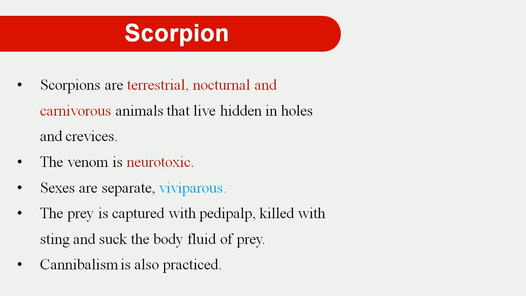The scorpion catches the prey with the help of the pedipalp, kills with the sting, and then sucks the body fluid of the prey. In the scorpion, we can also observe cannibalism being practiced. What does cannibalism mean? That means the adult animals also feed on larval stages, using them as food material when food is scarce and not available in the environment. At that time they also feed on their own kind or larval stages, and this phenomenon is known as cannibalism.